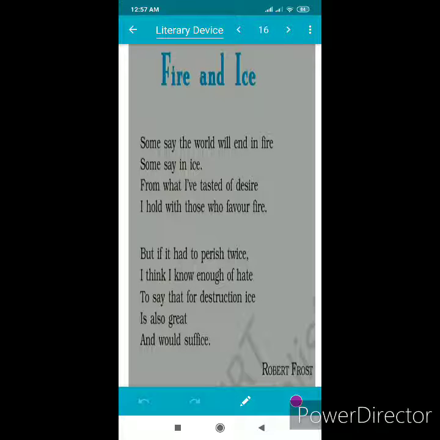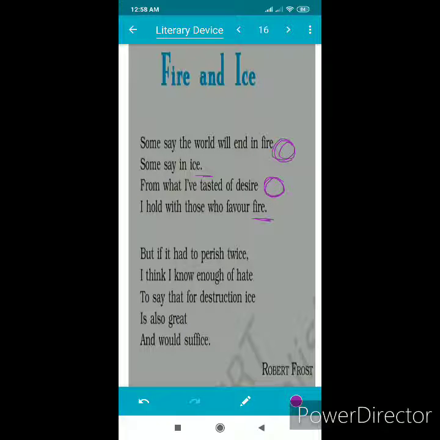Here you can see in the first stanza, first line, no punctuation mark is there. So this is an example of enjambment. Look at the third line also, no punctuation mark is there. And then it is there. So it is an example of enjambment.